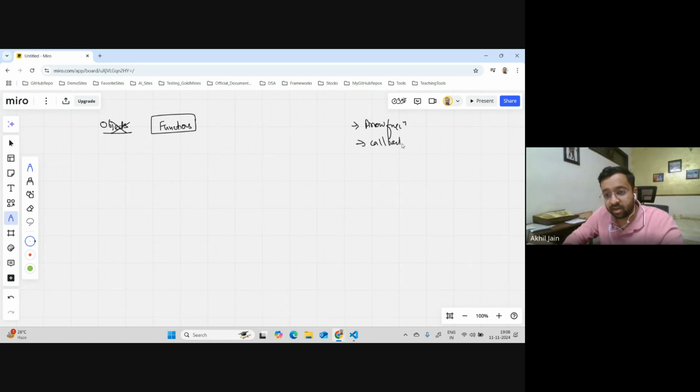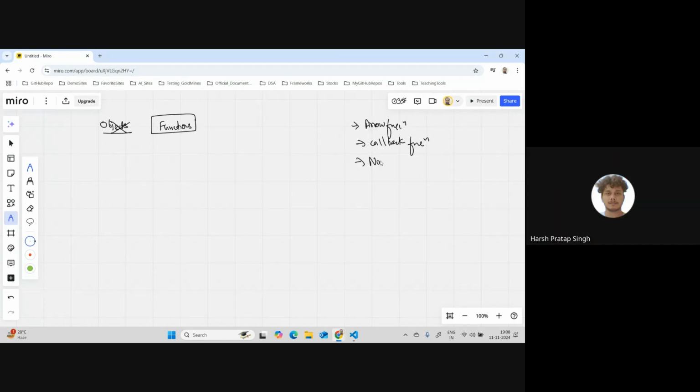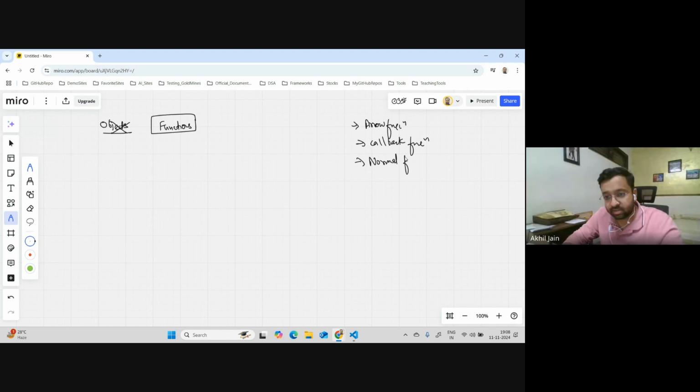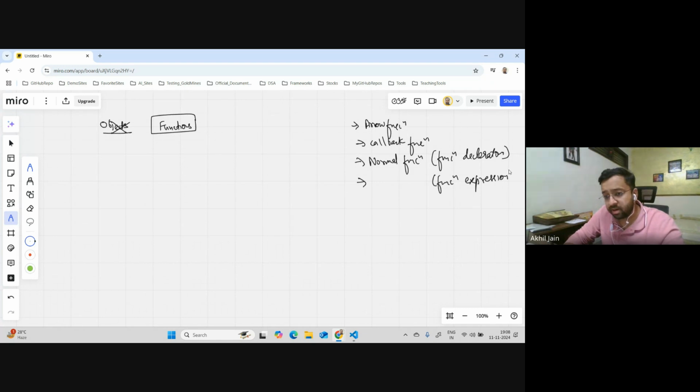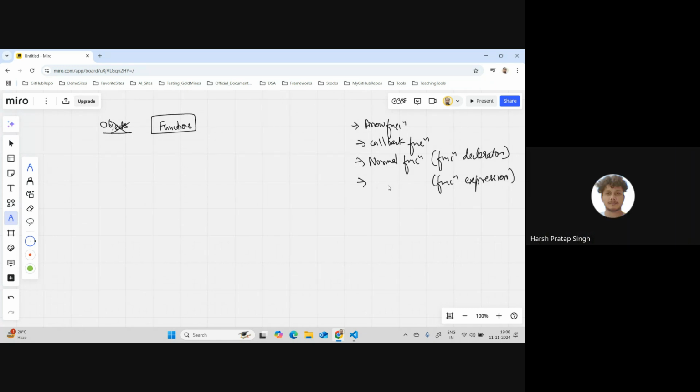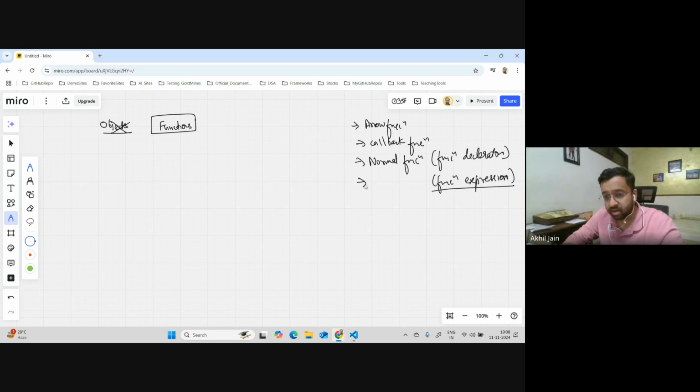Great. What more? Normal function, like function declaration. Normal functions. You said function declaration. Let me write it here. What else? Also, I've heard about function expression, but I have never used it in my project. Have you heard about anonymous function? Yes, anonymous functions too. So that is the same as function expression. Okay, that's just a different name for it.